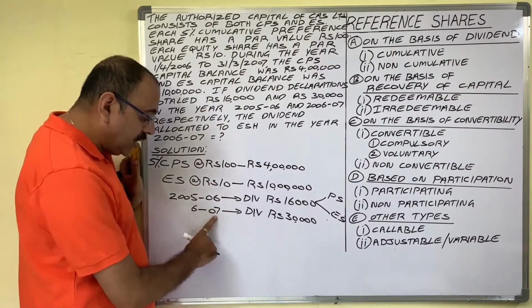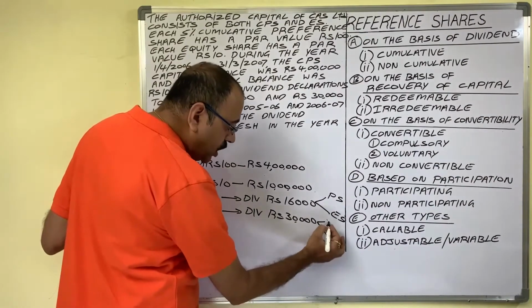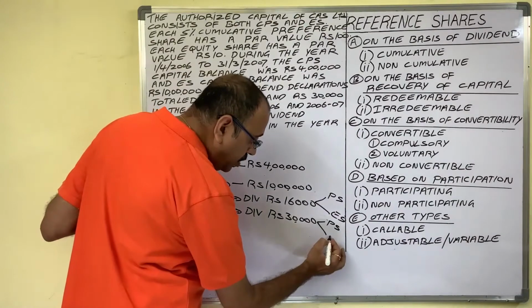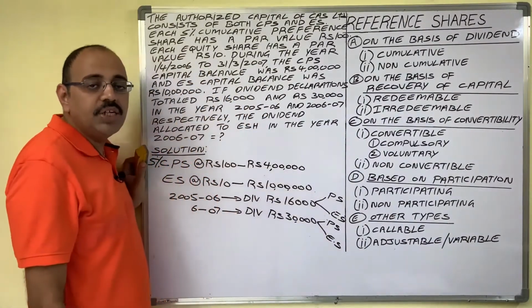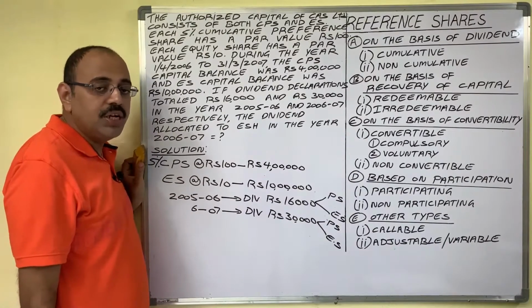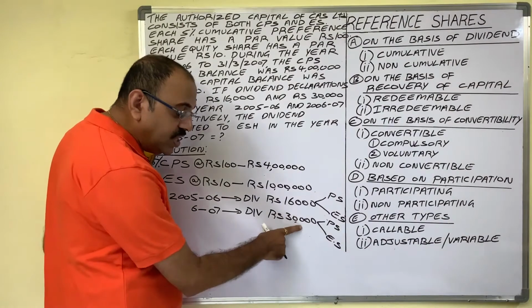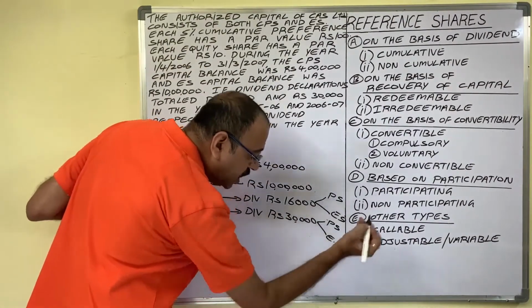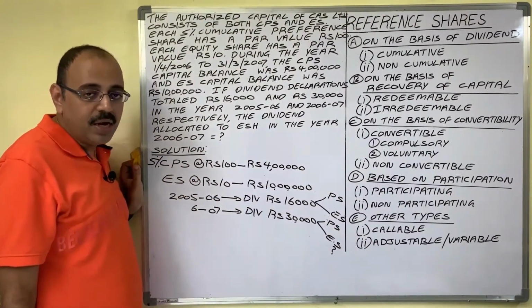And in 2006 and 7, in this 30,000 also, some amount is paid to preference shareholders and some dividend belongs to equity shareholders. Now the question is, in 2006 and 7, out of this 30,000, how much dividend is paid to equity shareholders? Okay, we have to calculate that.